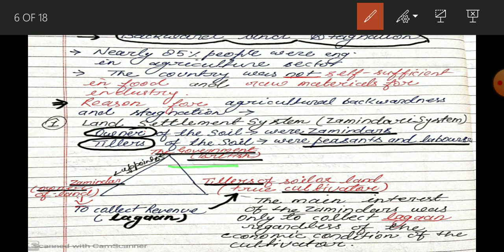Okay, so the government appoints zamindars, who have to give fixed revenue, meaning fixed lagan, to the government, and they are free to impose any level of tax on tillers. They imposed high tax on tillers. And more important, tax is not a bad thing.